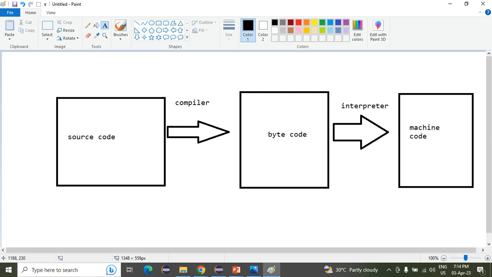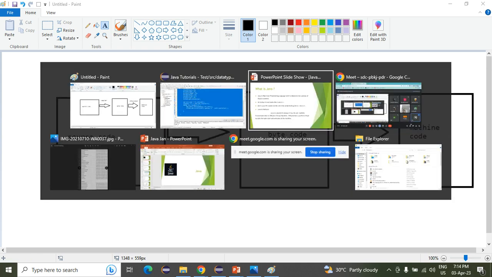Computer knows only the machine code. So first we will write source code, then we will compile that into the bytecode. After that, the bytecode will be converted into the machine code by the interpreter. That's how our Java will work.